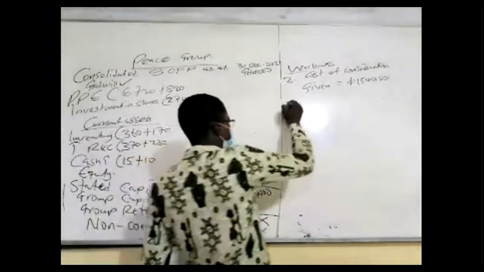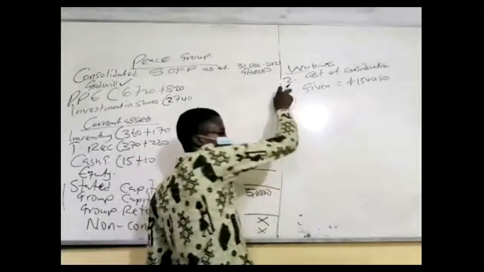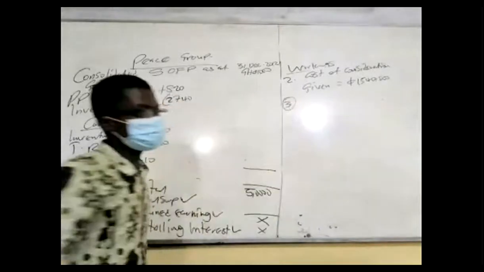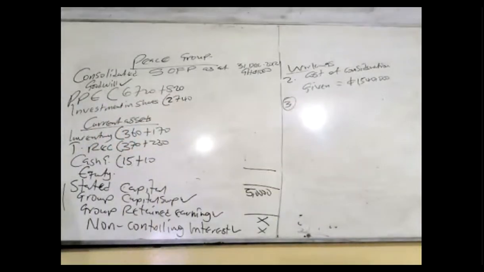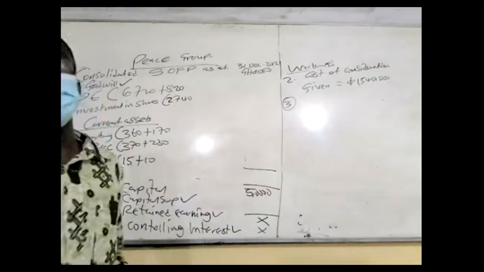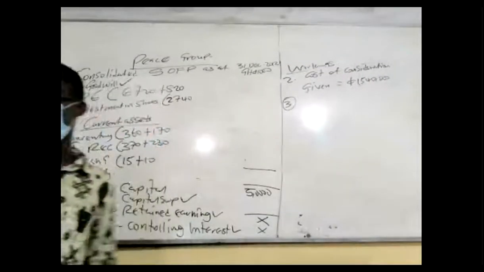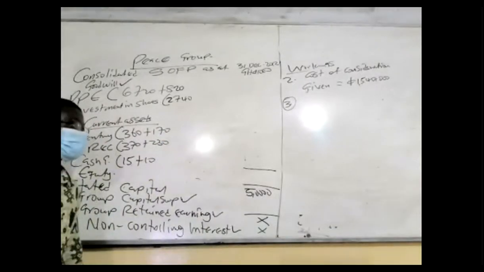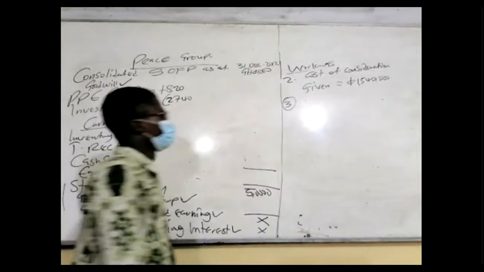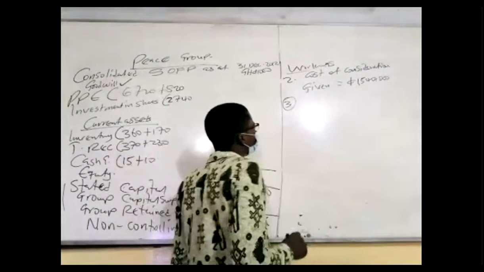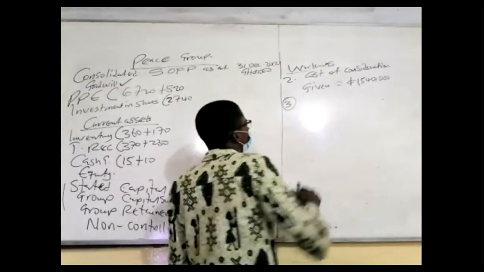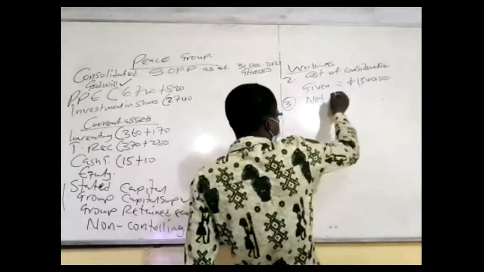Go to workings number 3. Or here you can also replace it with the intra-group adjustment. Workings number 2 can replace the intra-group adjustment. But usually I do that one last and bring the cost of consideration. Okay, so let's see. Net asset. Working number 3 will be net asset.